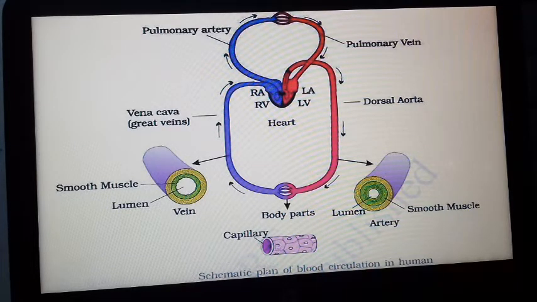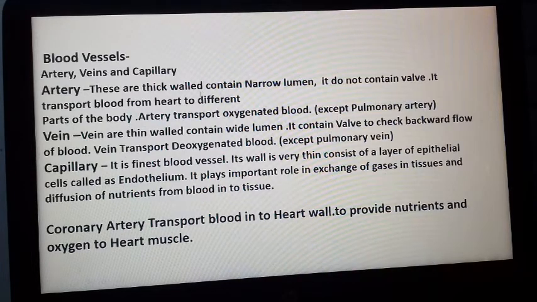And here the capillary, you can see, is very fine. It plays an important role in diffusion of oxygen from blood into tissue and CO2 from tissue into blood, and it also helps in diffusion of minerals, vitamins, and nutrients from blood into tissue. So this way we can say the heart and blood vessels all play an important role in transportation. Now the blood vessels: artery, vein and capillary, just what I told.